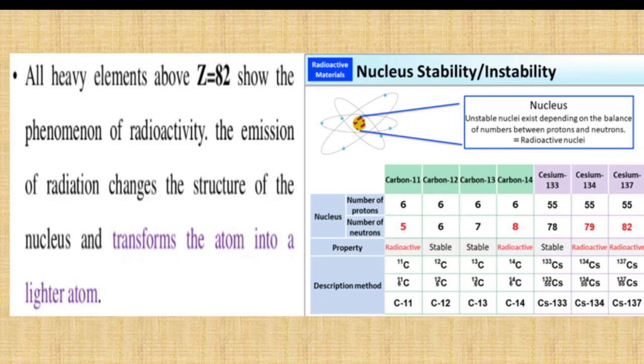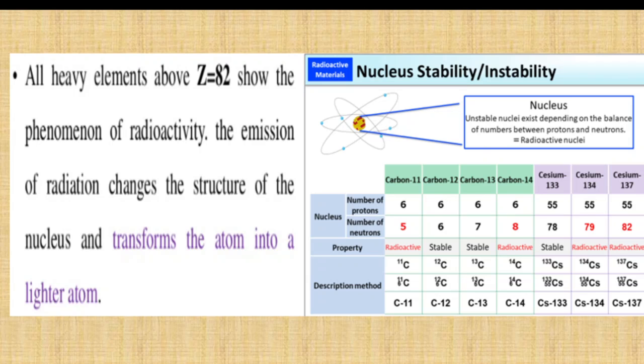The reason for instability is an excess number of protons and neutrons in the nucleus. When the number of protons and neutrons increases in the nucleus, the electrostatic force of repulsion dominates over nuclear force. So that is why the instability of the nucleus is the main reason for radioactivity.